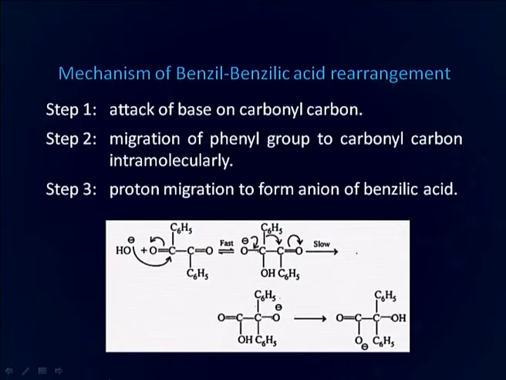Now in the third step, proton migrates to form anion of benzylic acid. Here you can see the formation of carboxylic group over here and this is the alkoxide. Now, this proton from this carboxylic acid migrates and goes to the alkoxide oxygen. The reason behind the conversion of this alkoxide ion to carboxylate anion is that the carboxylate anion is more stable as compared to alkoxide ion, and the reason for higher stability of carboxylate anion is its resonance stabilization.